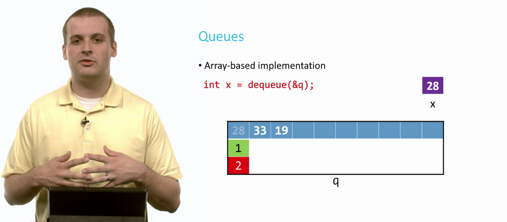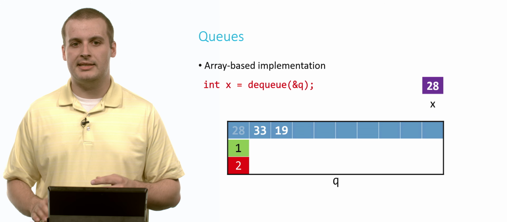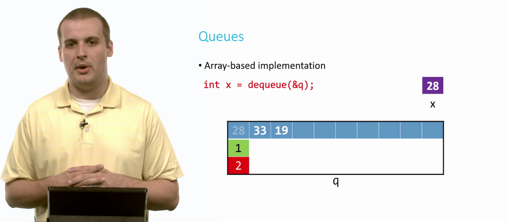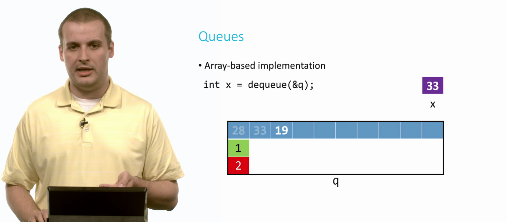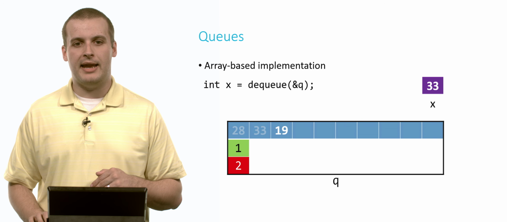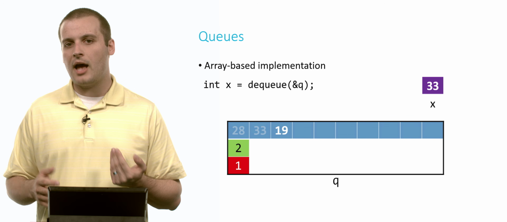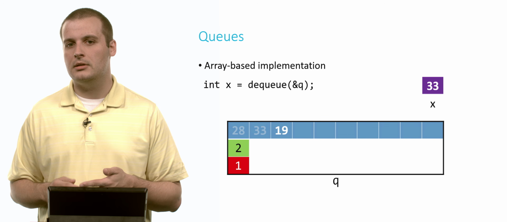Let's do it again. Let's remove another element from the queue. In this case, the current oldest element is at array location 1. That's what queue front tells us. That green box tells us that that's the oldest element. And so x will become 33. We'll just forget that 33 exists in the array. And we'll say that now the new oldest element in the queue is at array location 2. And the size of the queue, the number of elements we have in the queue, is 1.